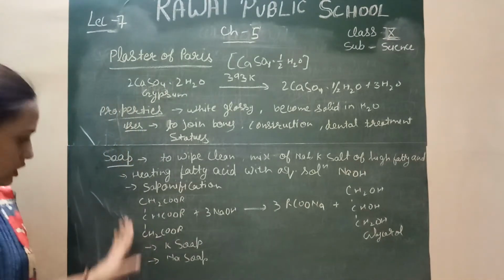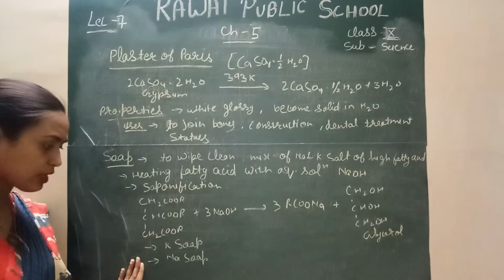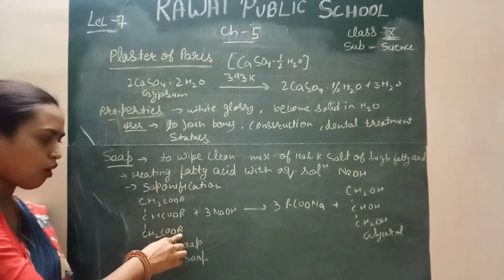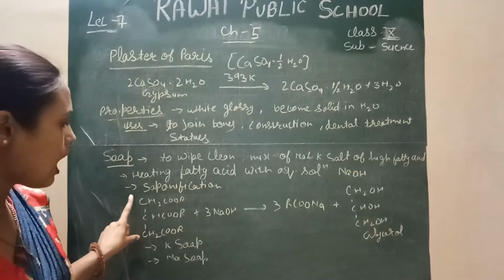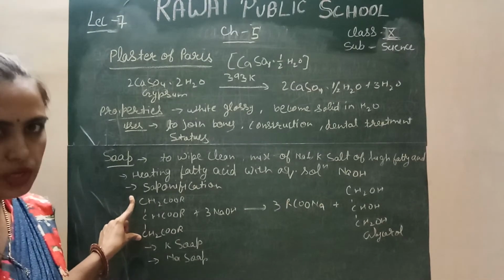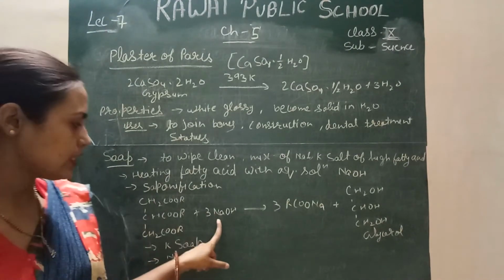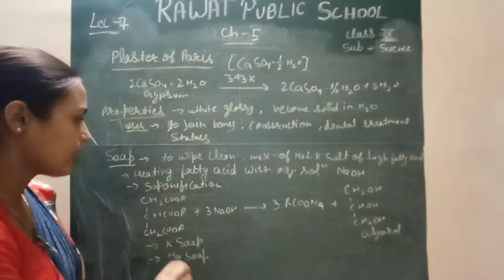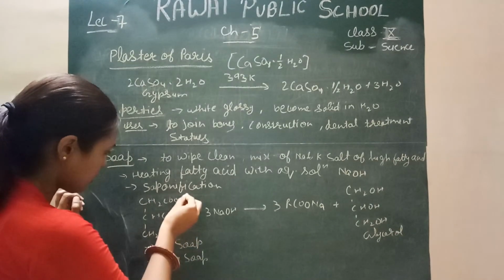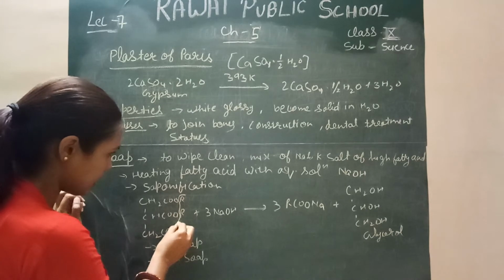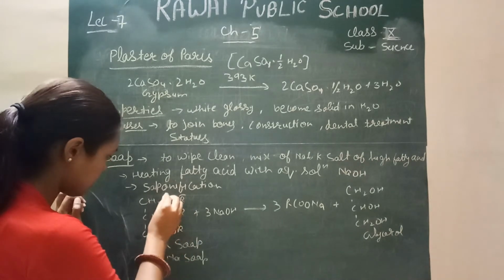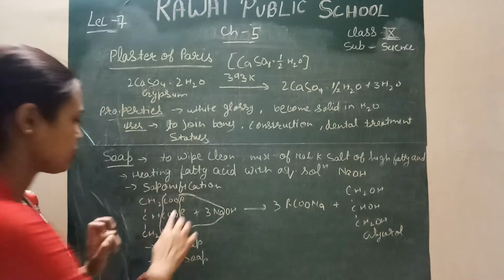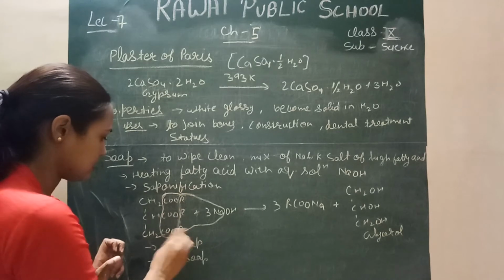This is the soap, the sodium or potassium salt of a higher fatty acid. This R may be of sodium or of potassium. This salt is heated with sodium hydroxide. When it is heated with sodium hydroxide, what will happen? The R group is replaced. This is the replacement. It means the reaction is formed like this, right?